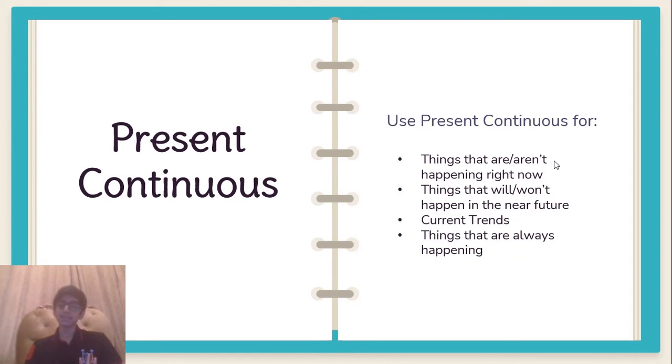Now the second way in which we use present continuous is things that will or won't happen in the near future. Now what does near future refer to?